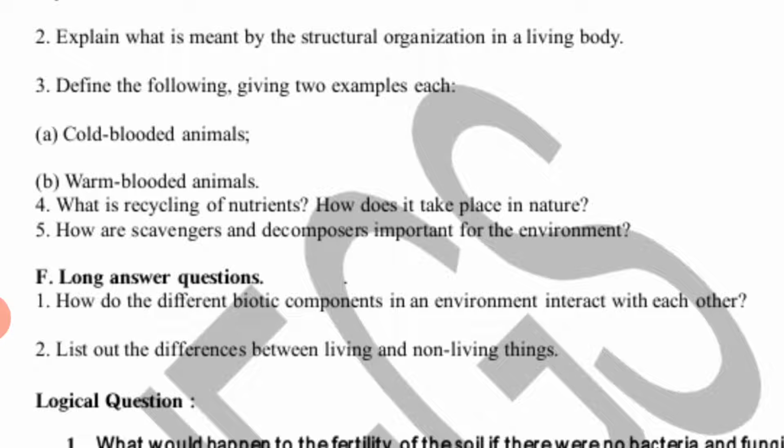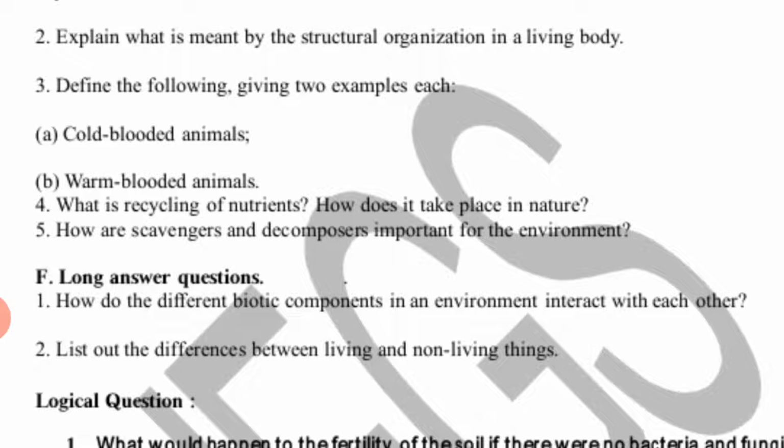The fourth one: what is recycling of nutrients and how does it take place in nature? So guys, we know that the remaining part is eaten by the scavengers, vulture and hyena, and whatever remaining part is there will be decomposed by the decomposers, that means bacteria.